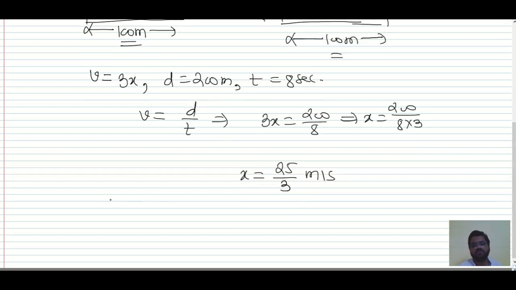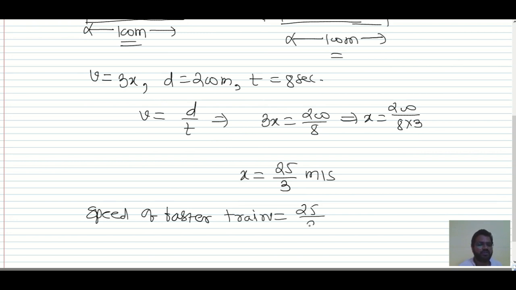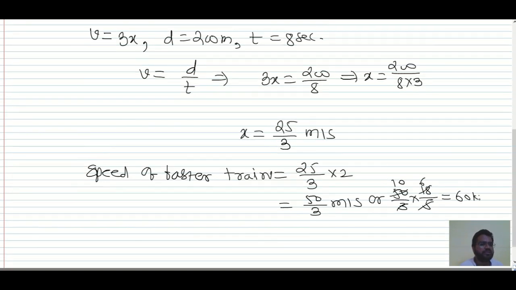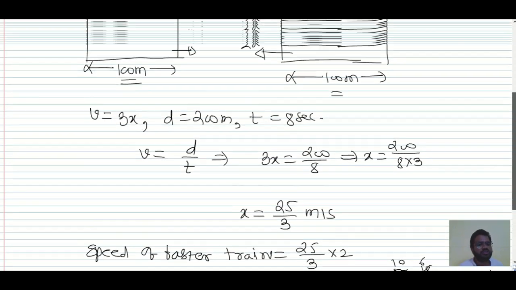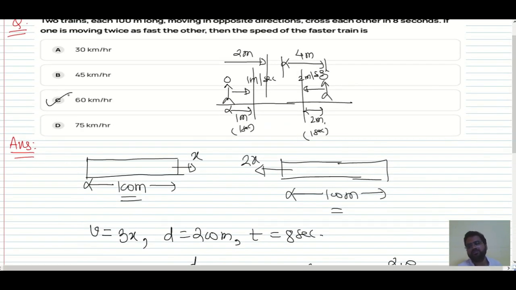So this is the speed of the slower train. Speed of the faster train, if you want, you can write that as 25 by 3 into 2, which is equal to 50 divided by 3 meters per second, or else 50 by 3 into 18 by 5. So this is 10, this is 6, you will get 60 kilometers per hour. So the speed of the faster train is 60 kilometers per hour, and if they want the speed of the slower train, it is 30 kilometers per hour. So I hope this is clear.